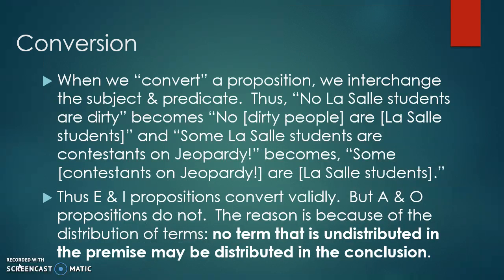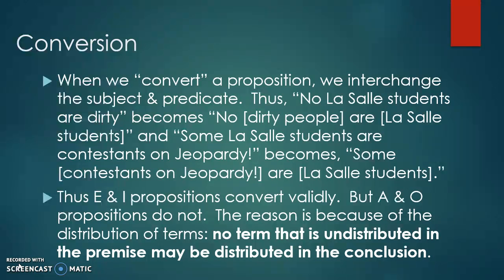The first example of an immediate inference is conversion. When we convert a proposition, we interchange the subject and predicate. Thus, no LaSalle students are dirty becomes no dirty people are LaSalle students. And some LaSalle students are contestants on Jeopardy becomes some contestants on Jeopardy are LaSalle students. Thus, E and I propositions convert validly, but A and O propositions do not.